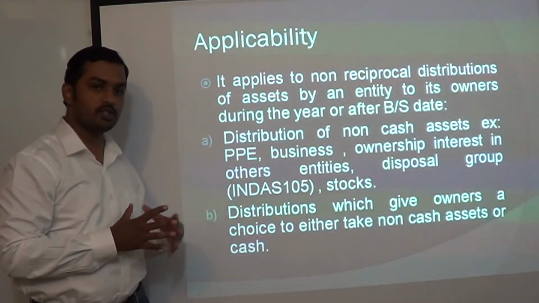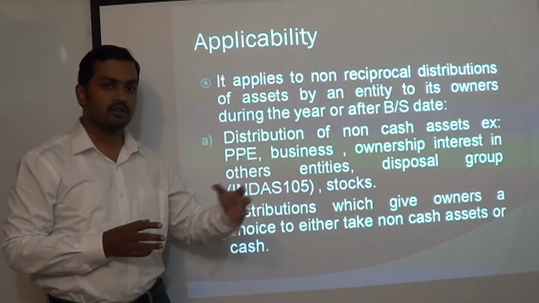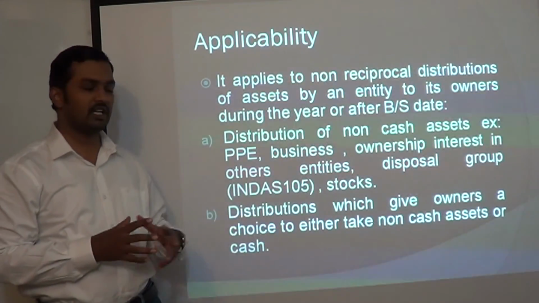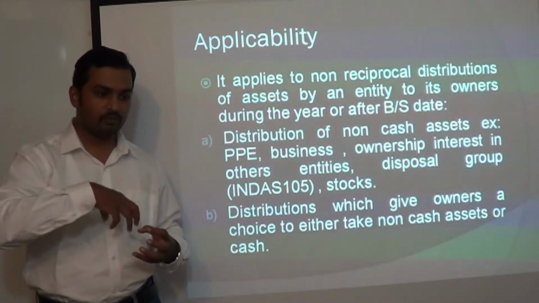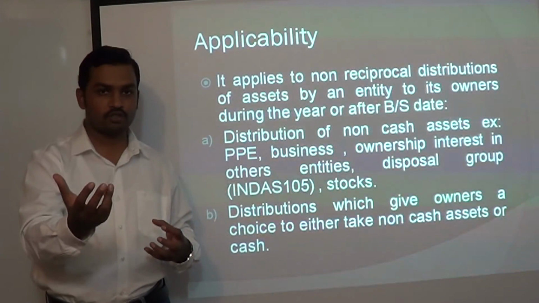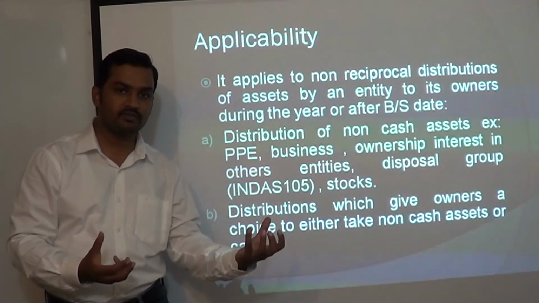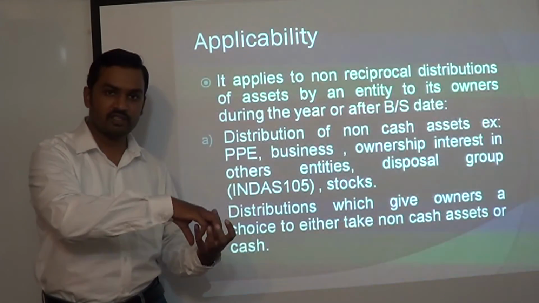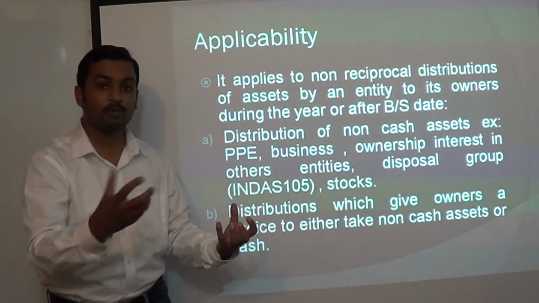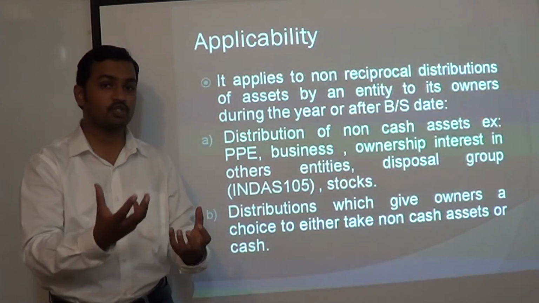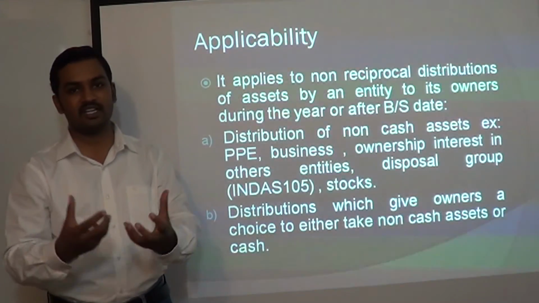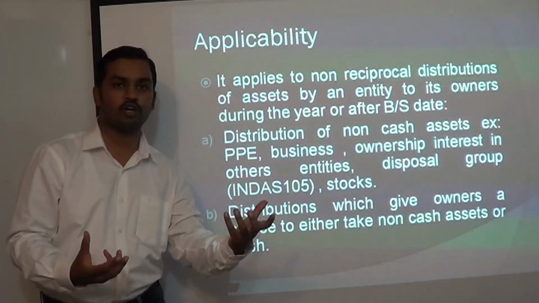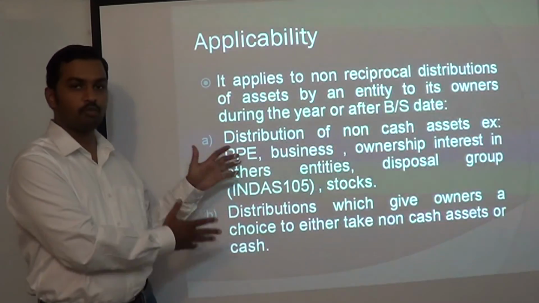It also applies to a situation where the distribution gives the owners a choice to take either non-cash assets or cash. That means the company can declare a dividend and give the shareholder a choice: you can either receive assets, or you may receive cash. So you may decide to take cash as dividend or non-cash assets. This standard is going to apply to both situations.